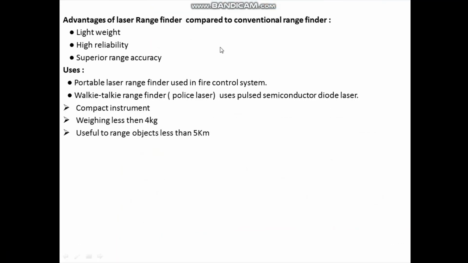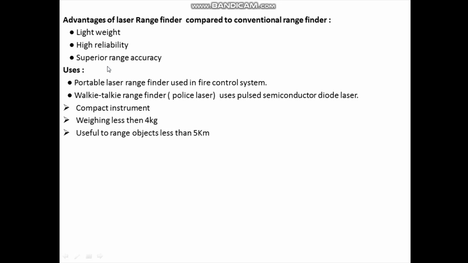What are the advantages of laser rangefinder compared to conventional rangefinder? Laser rangefinder is lightweight, or portable. It has high reliability and superior range accuracy.